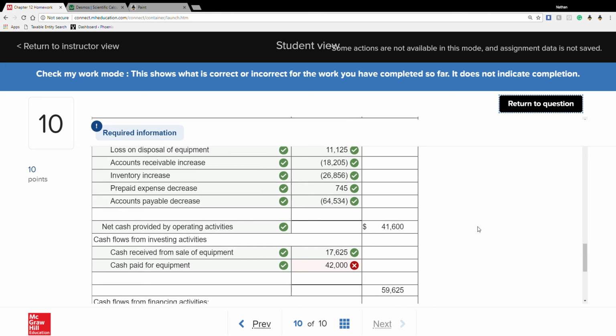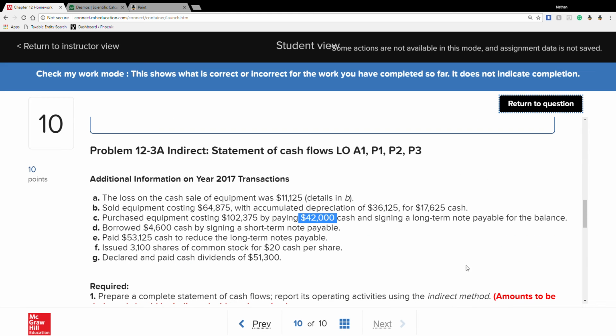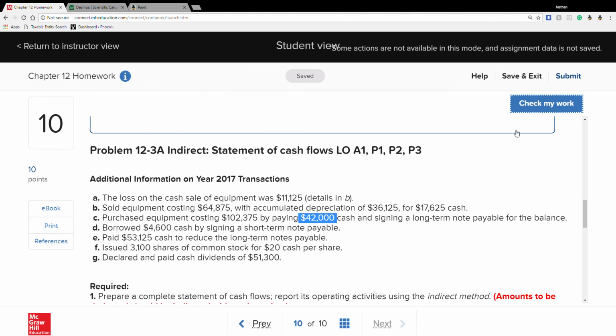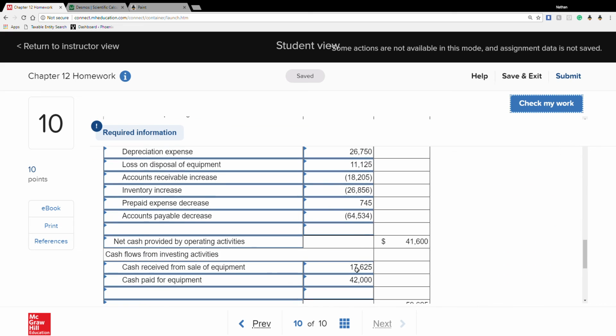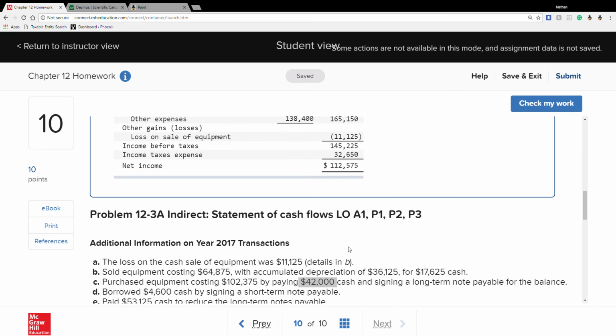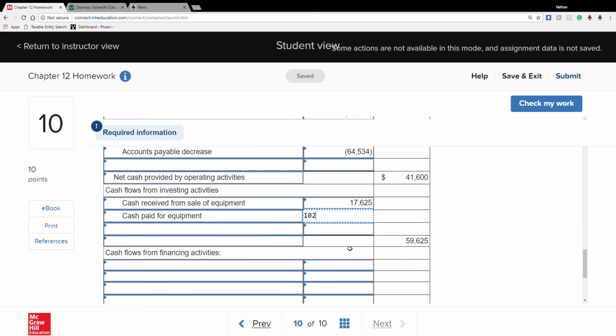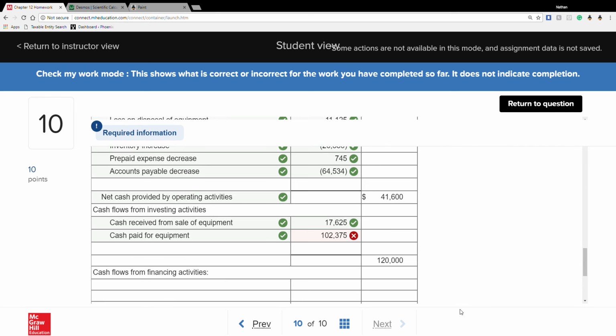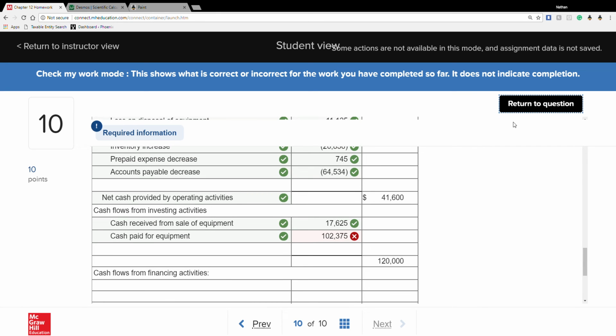So cash paid was $42,000, but in reality, we probably ended up paying the $102,375, unless we have another cash going on. No. So that's not right either.